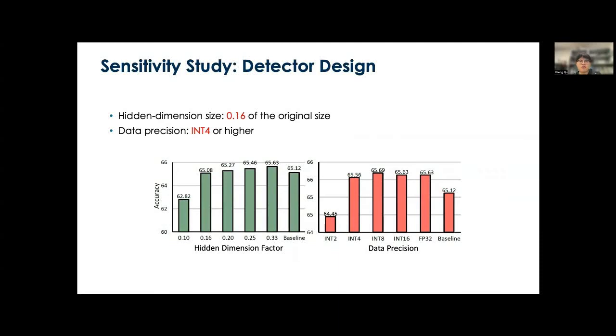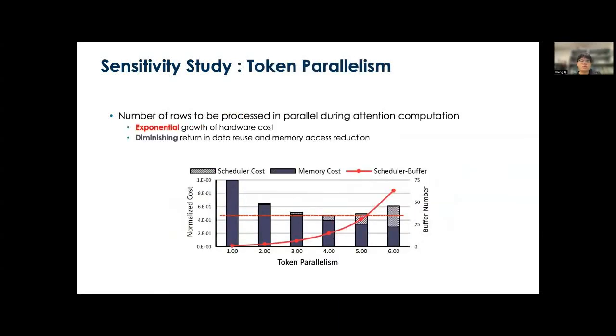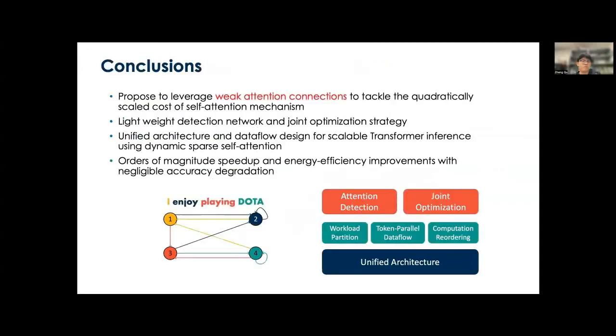At the end of the paper, we provide a sensitivity study over several hardware design choices in DOTA. We use this sensitivity study as proof to support these hardware configuration parameters. Please refer to our paper for more details.